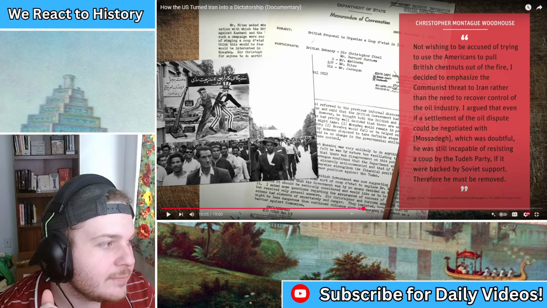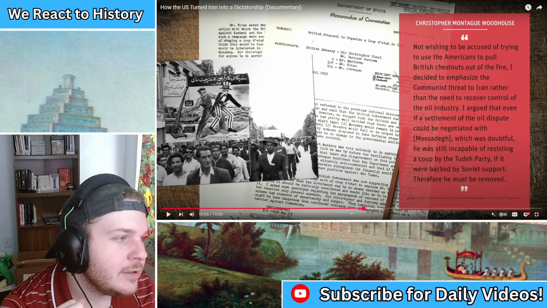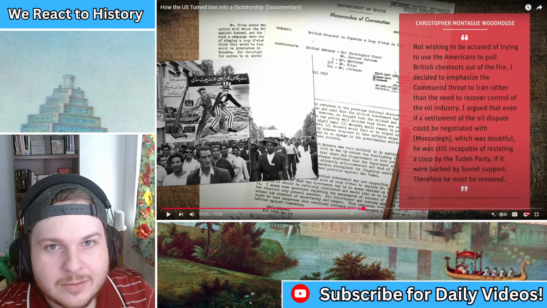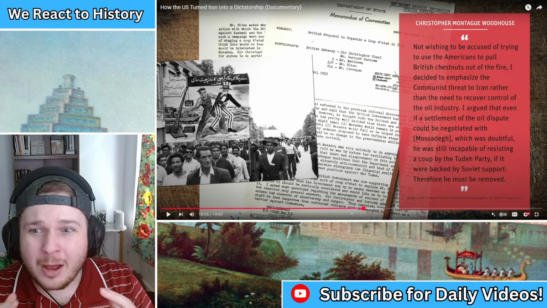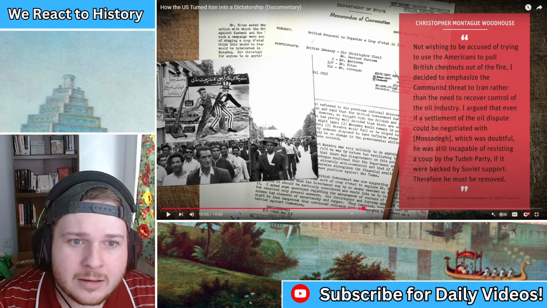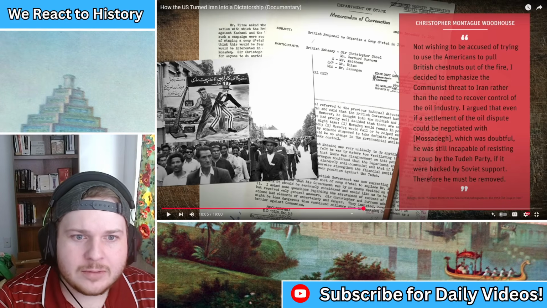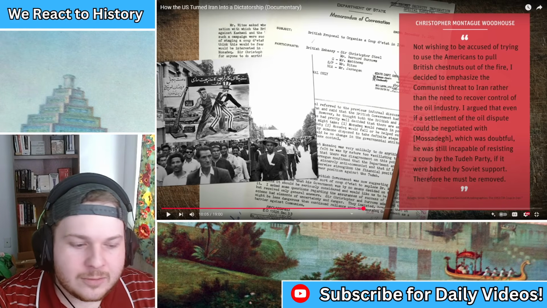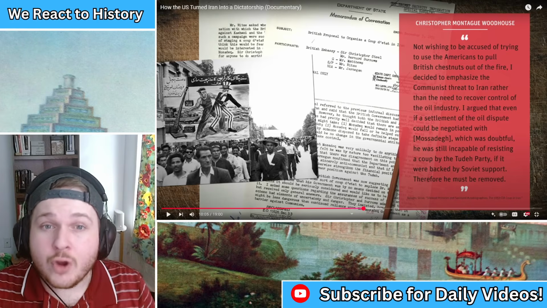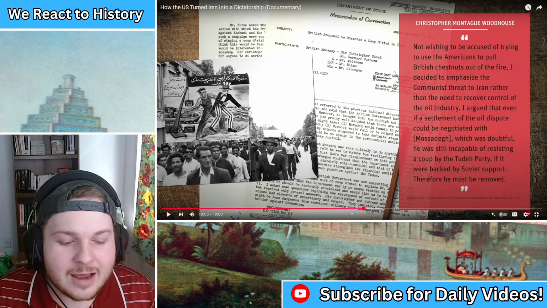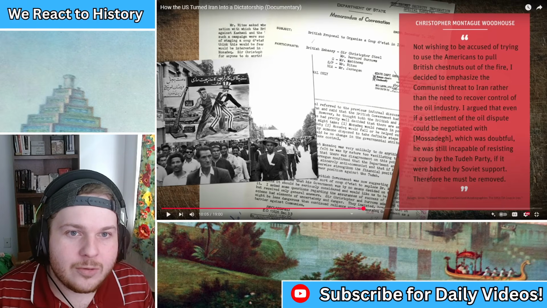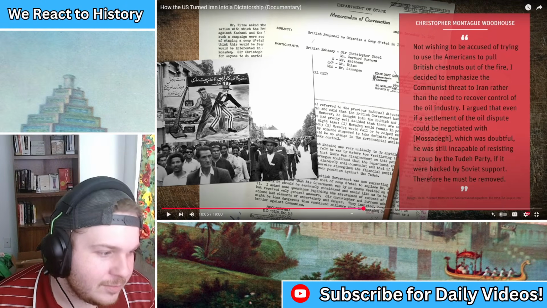So their fear, if I'm getting this right, is that the Tudeh party is going to overcome Mossadegh within a coup that could possibly happen. So we're going to do a preemptive coup to stop this other coup because this guy has too much sympathy and he's a placeholder for a future communist regime.